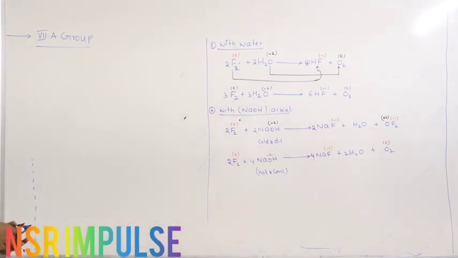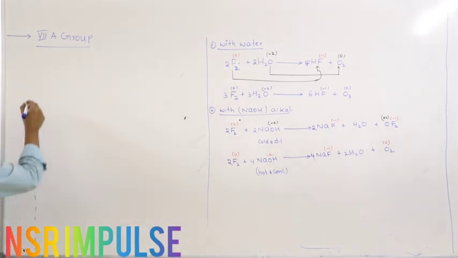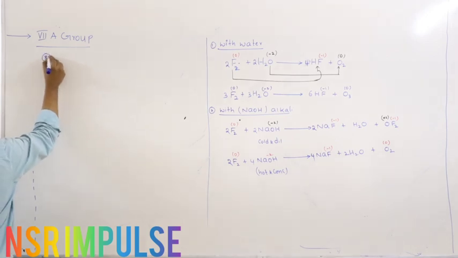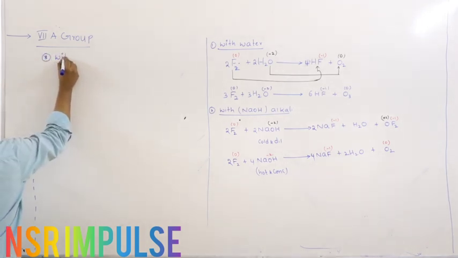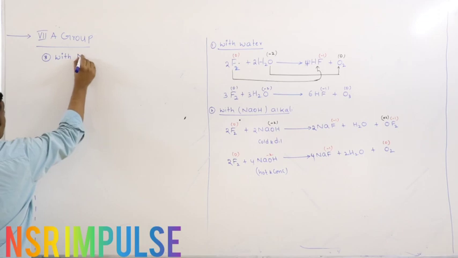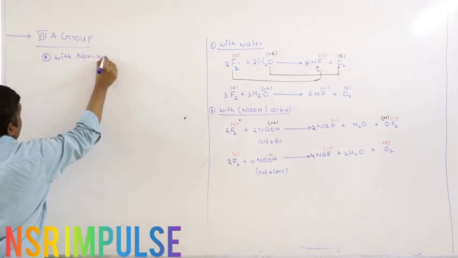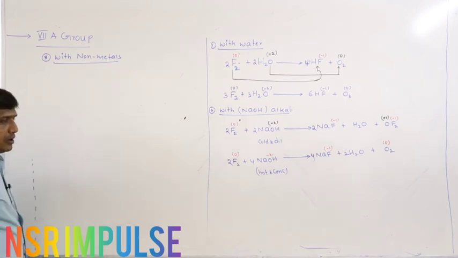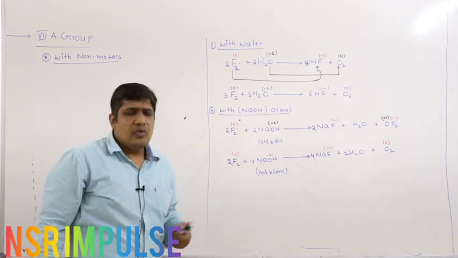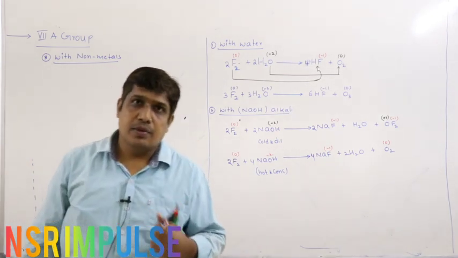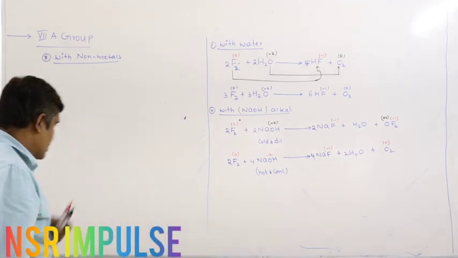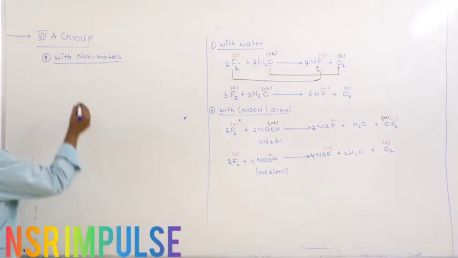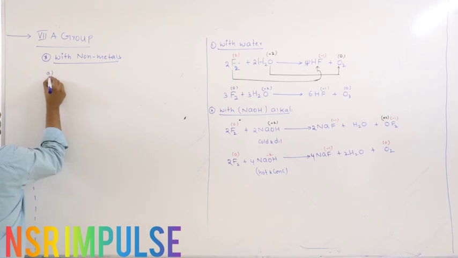Next, reaction with non-metals. Non-metals mostly belong to the P block, but hydrogen is also a non-metal, right? So let us start with hydrogen.